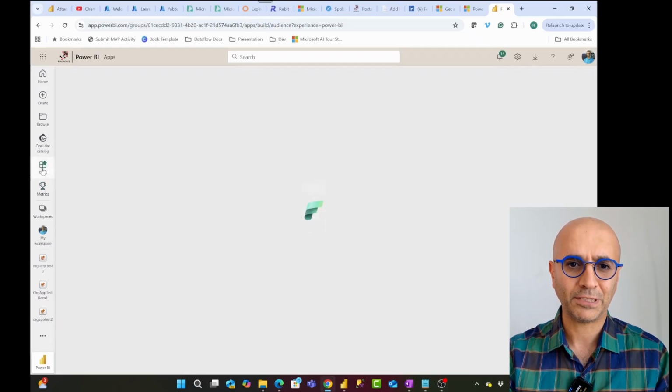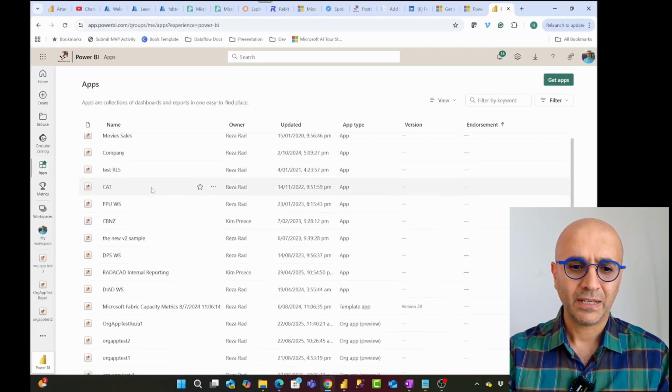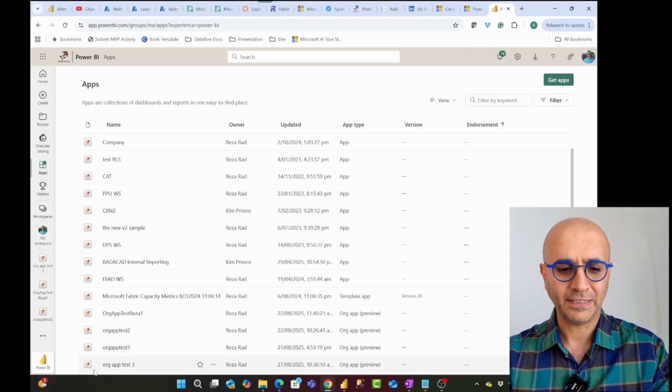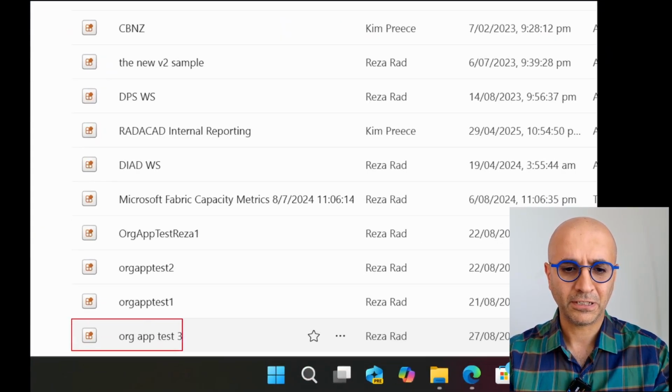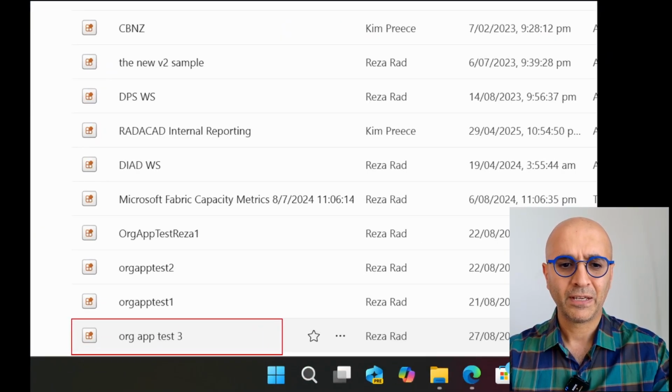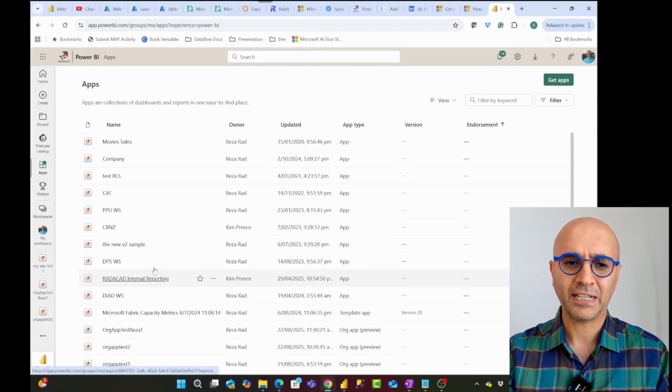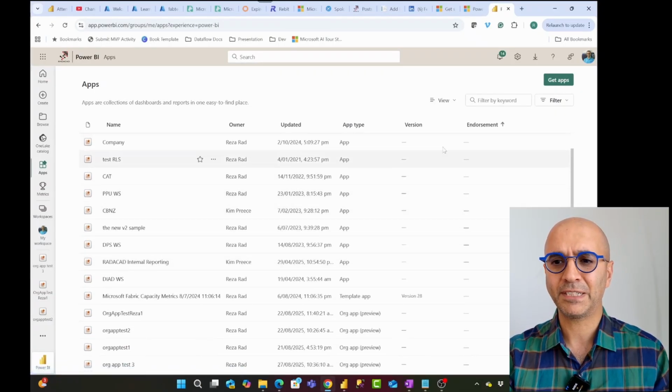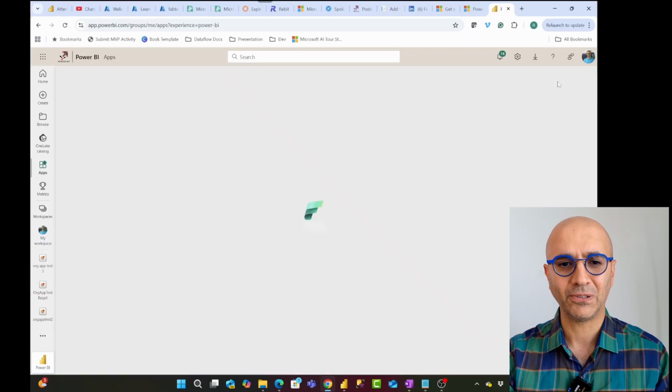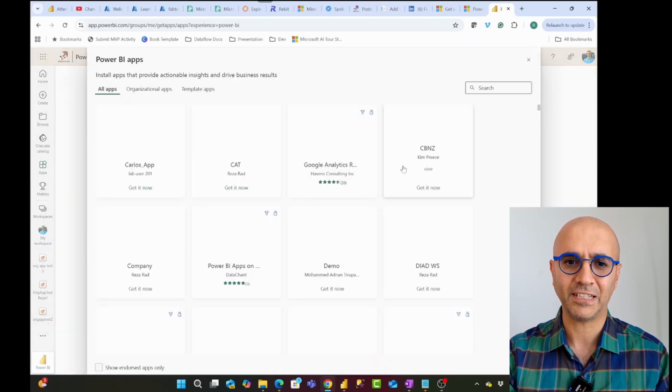So if I go to the app section, I can see this org app that I just saved or published, but the app that I created as a Power BI app doesn't exist here because I have to first go and install the app, which is the process of getting the app.